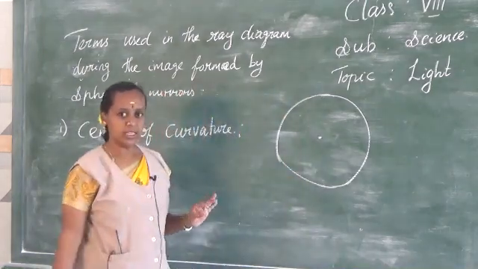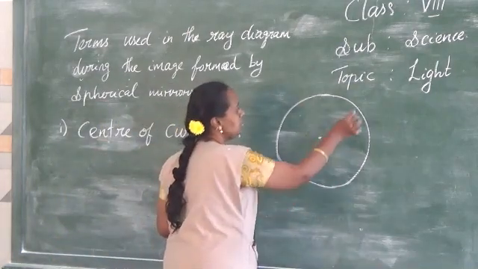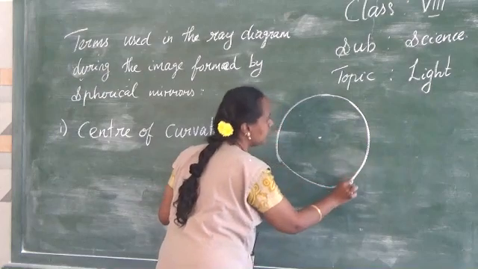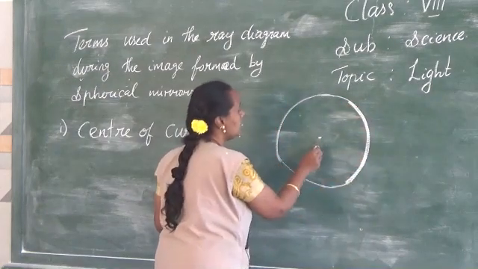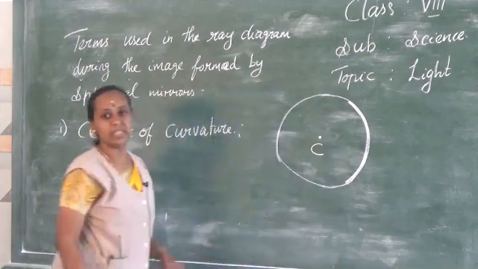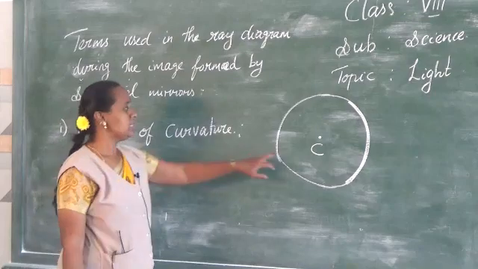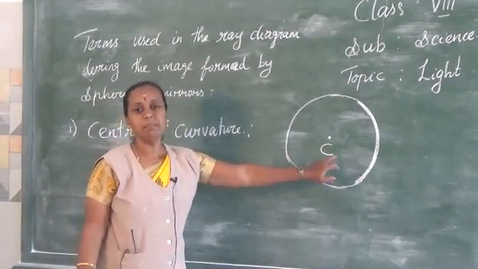The center point of the sphere from which a mirror is made is called the center of curvature, and it is denoted by the letter C. So what is the center of curvature? It is the point from which a mirror is made.